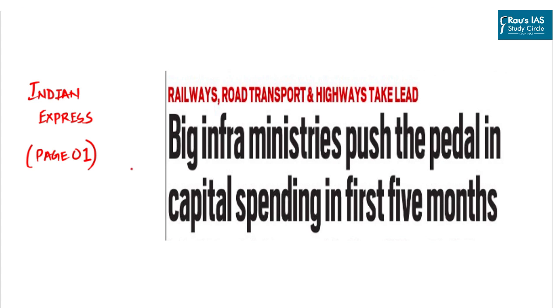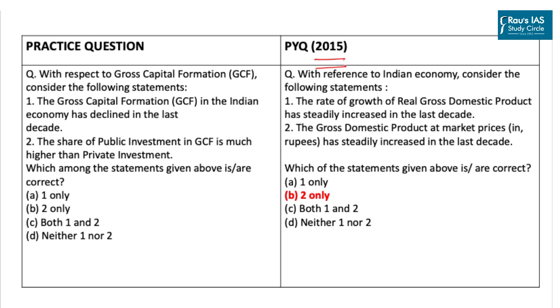So moving on to the first question of the day, it basically talks about the capital expenditure which has been done by large infrastructure ministries. Now UPSC in the previous years has asked questions related to gross domestic product, capital expenditure and how their patterns have changed over time, and such a question was also seen in 2015. So this area becomes important for us.